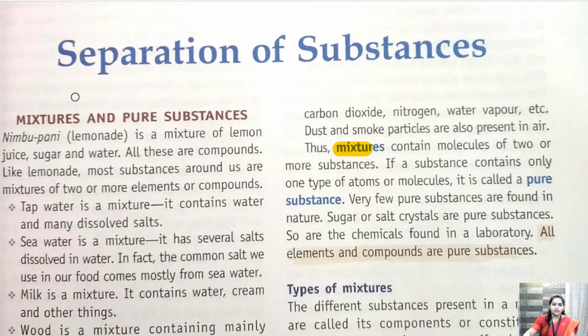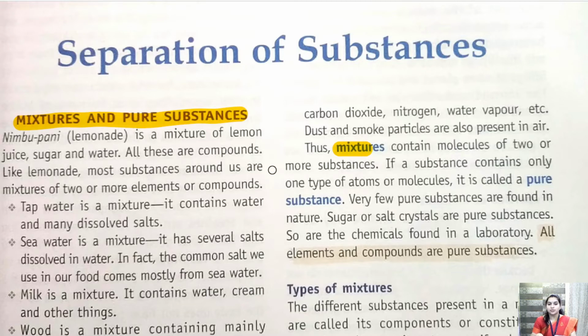Okay, so the first topic in this chapter is mixtures and pure substances. So what is mixture and what is pure substance? So mixture, as the name says, mix. So whenever we are adding two or more molecules or substance together to form a new substance, that is called mixture. Okay. Now what is pure substance?